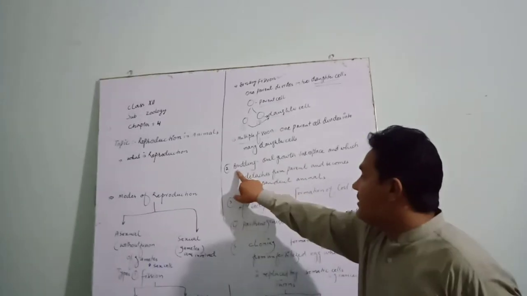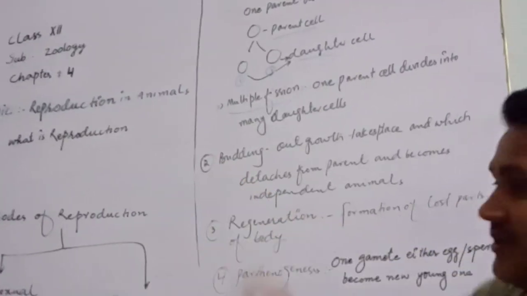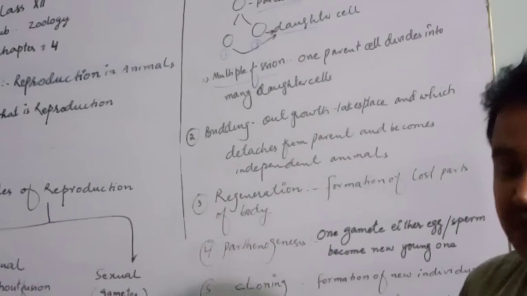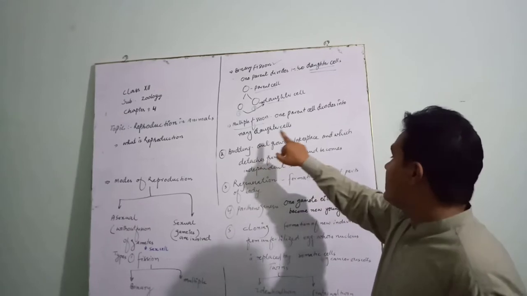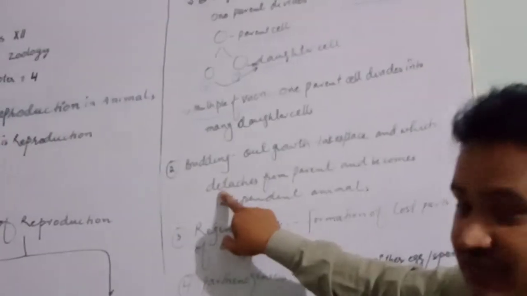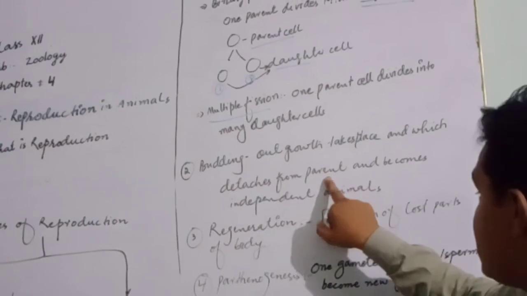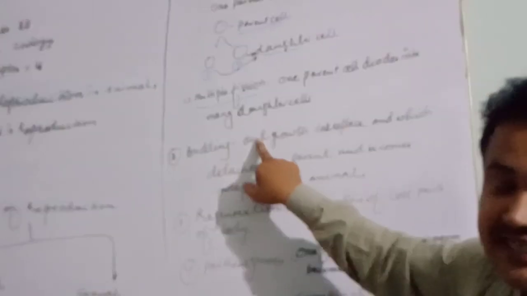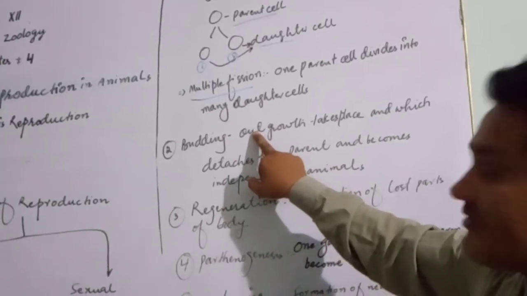Now, budding. Budding is a type of asexual reproduction in which an outgrowth takes place in the parent body. The outgrowth is separated from the parent, detaches from it, and becomes an independent animal. Budding takes place in Hydra, which means it takes place in some types of coelenterates.